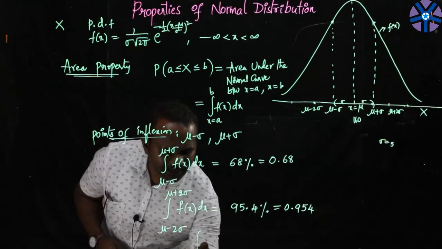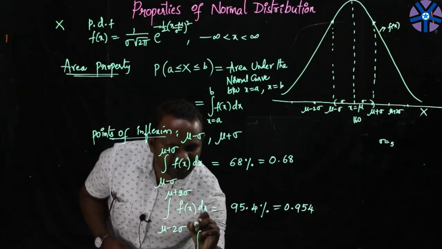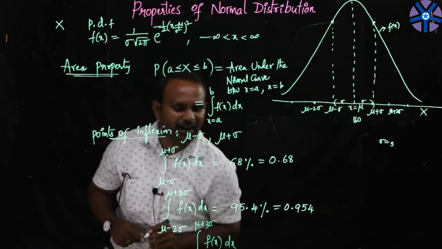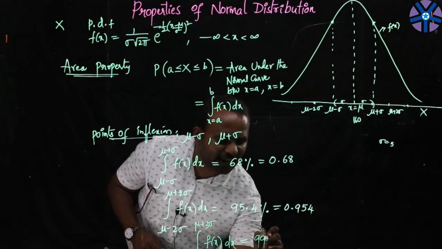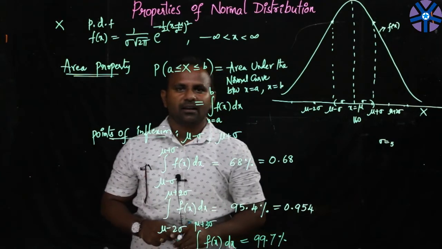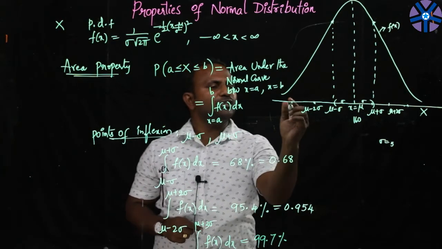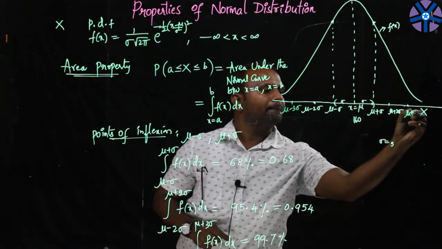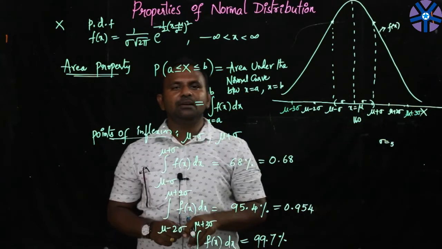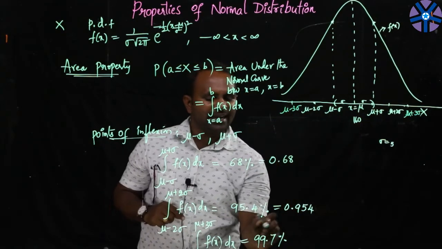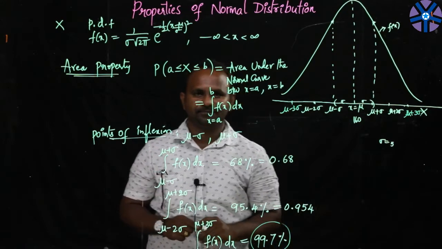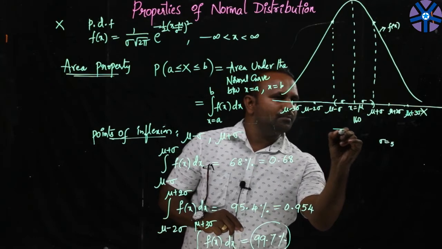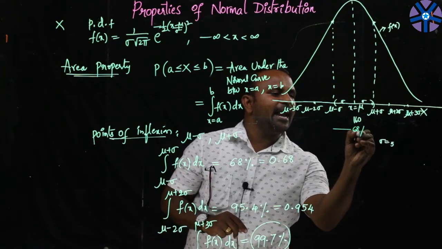Now, suppose you think about what will be the area between mu minus 3 sigma and mu plus 3 sigma. The area is nothing but this definite integral, and that would give you 99.7%. I mean, between mu minus 3 sigma and mu plus 3 sigma, almost all of the area will be covered. The area covered in between these two is 99.7%. So let me roughly write the area between these two will be 68%.